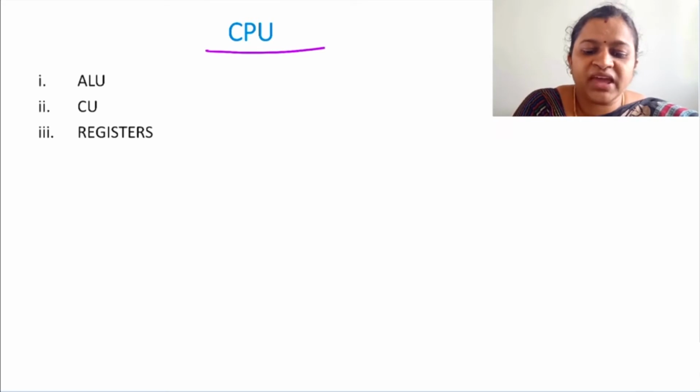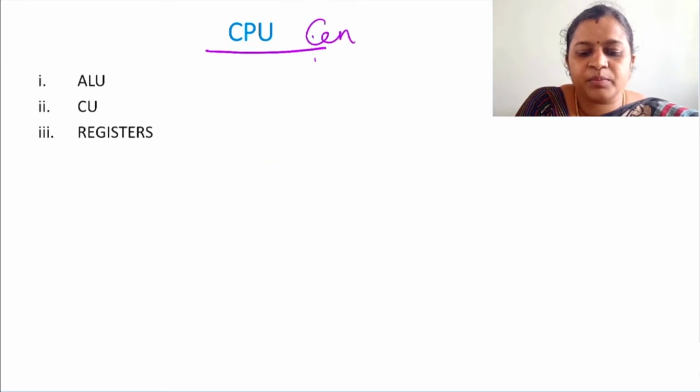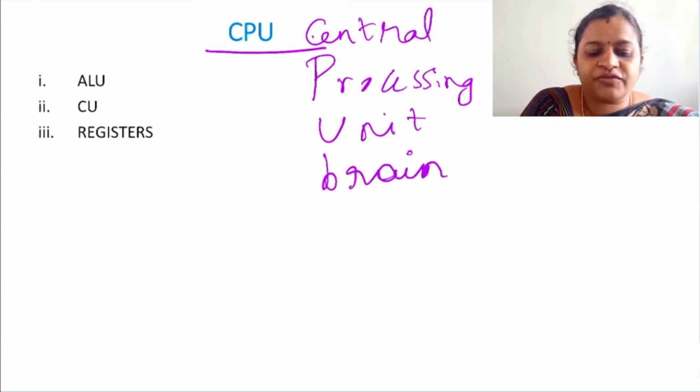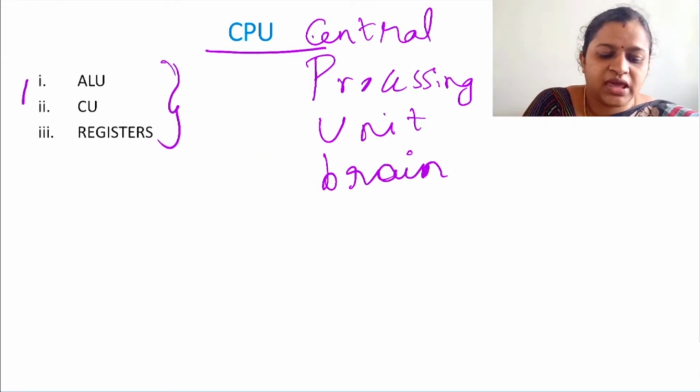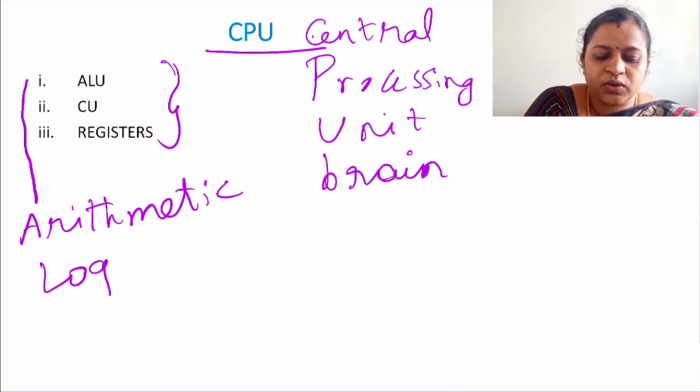Now let us come to the major part of the computer organization, CPU, that is Central Processing Unit. The Central Processing Unit is the brain of the computer. It consists of 3 units: ALU, CU and registers. What is ALU? Arithmetic and Logic Unit. So what is the purpose of this unit? It will perform some arithmetic and logical calculations.